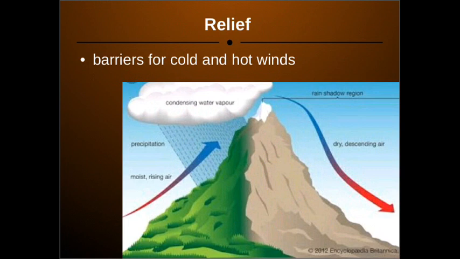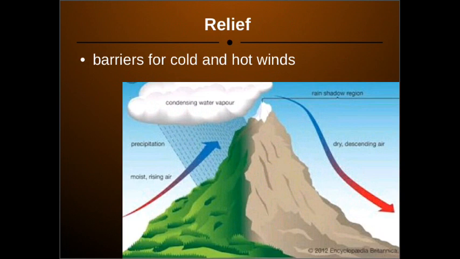Now the last one is relief. If you talk about relief, it's basically mountains, which act as a barrier to cold and hot wind. Now look at this image, this is a big mountain. On one side there is a rain bearing cloud, from where they receive rain. On the other side is the lee side, where you don't receive any rain. So this mountain acts as a barrier of cold wind and hot wind. It controls the movement of the wind.